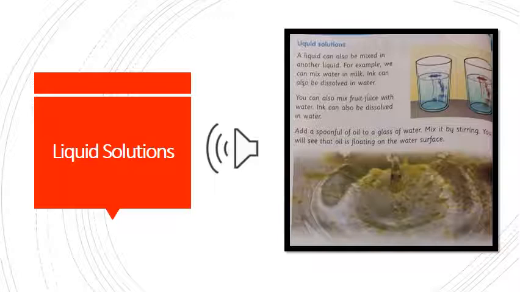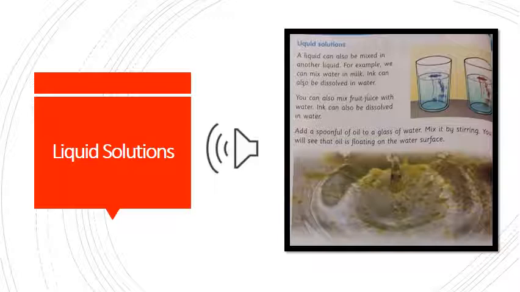Explanation. Liquid solution means that in this solution, both solute and solvent are in the form of liquid. If we see the example of salty solution, what happened in this solution? Salt is a solid, but water is a liquid. So we have the solution of solid and liquid.